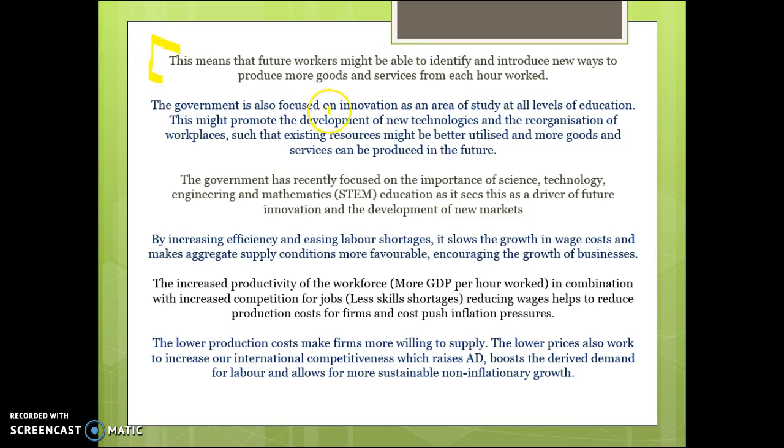The government is focusing on innovation and looking at ways to develop new technologies so that we have skills that can be used in the future. Provide examples of what they're doing. So the focus on STEM, science, technology, engineering and maths, is seen as a future driver for economic performance. By increasing efficiency and developing these skills, it reduces labour shortages, reduces wage pressures, and therefore encourages productivity and willingness to supply. This should also help to lower production costs for firms and make us more internationally competitive.